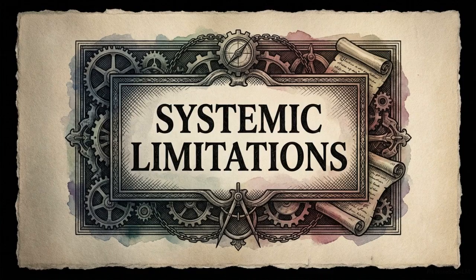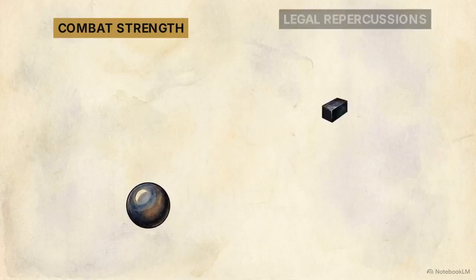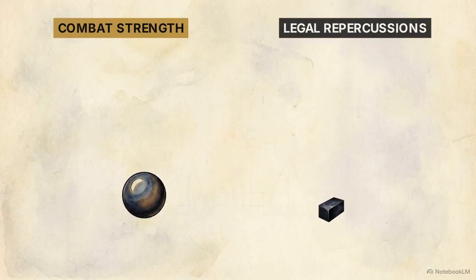Step 3 addresses power scaling. If your character possesses planetary or universal attack potency, you run into an immediate narrative problem. They can easily crush any physical threat. Look at this balance scale. Write down a scenario where using god-tier magic actually punishes the hero socially or legally.